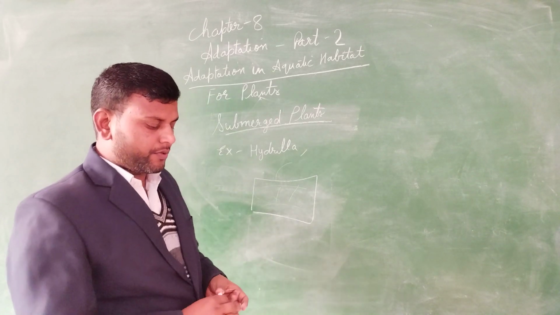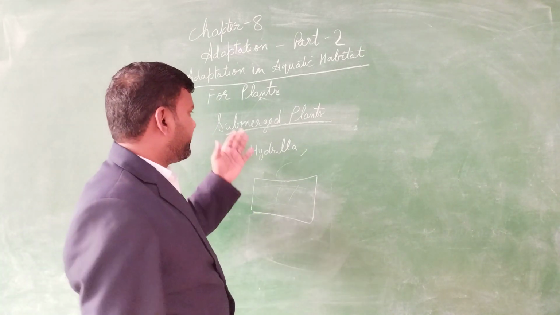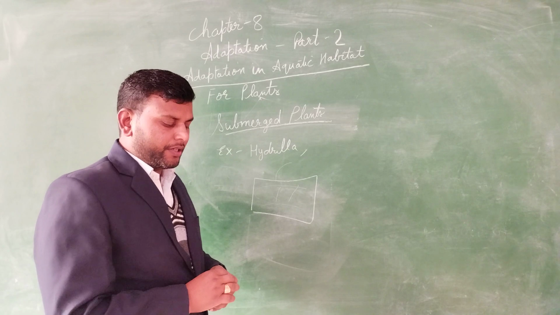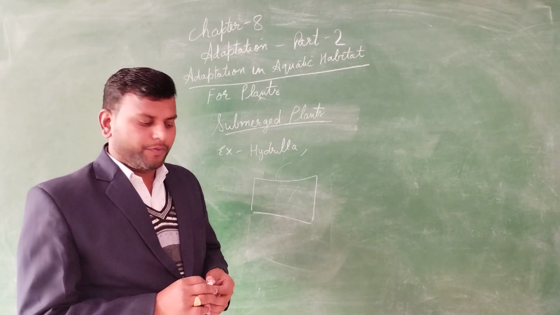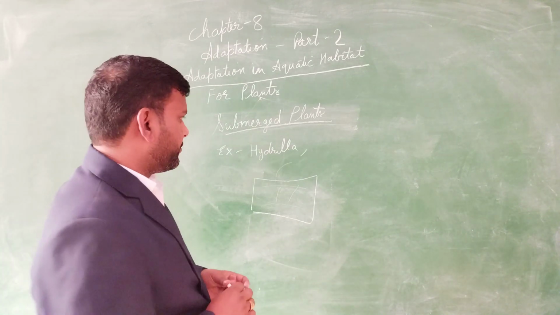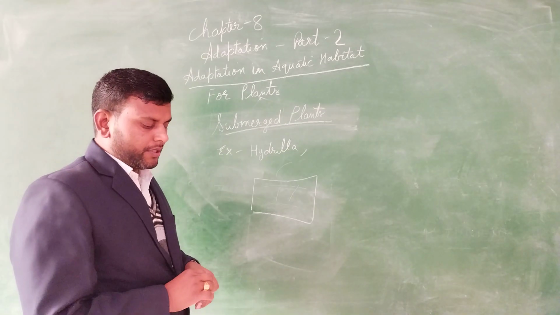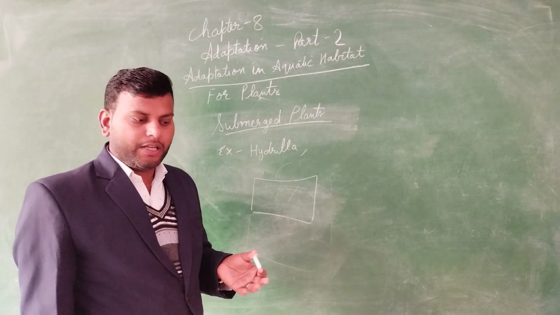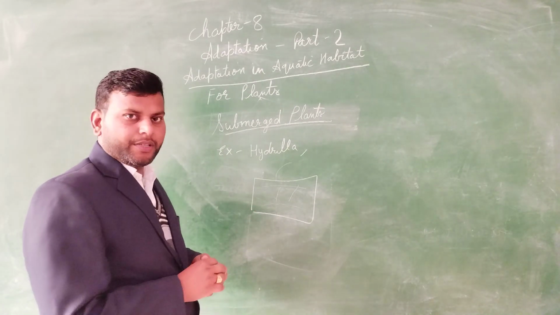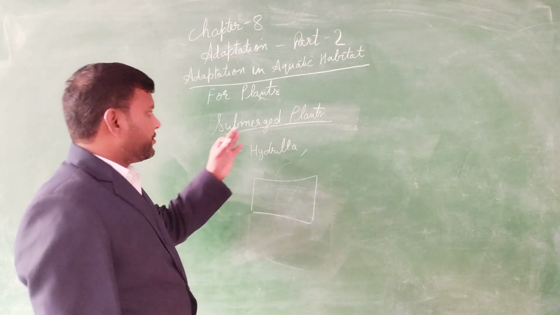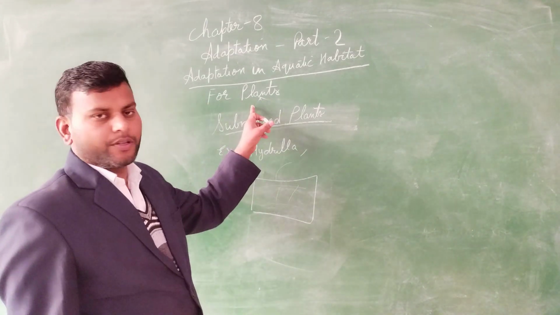Now the features shown by them are that the leaves of some of these submerged plants are divided, which allows them to flow without any damage. Their stems are also flexible and they have air space between them. So this is all we have discussed for the case of the plant.